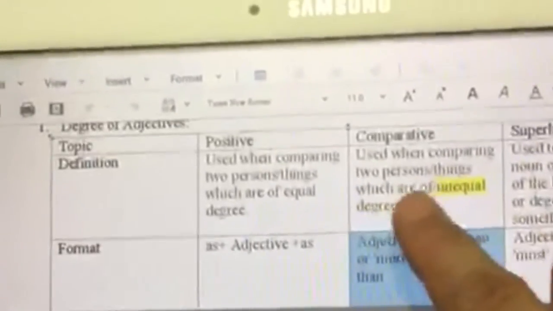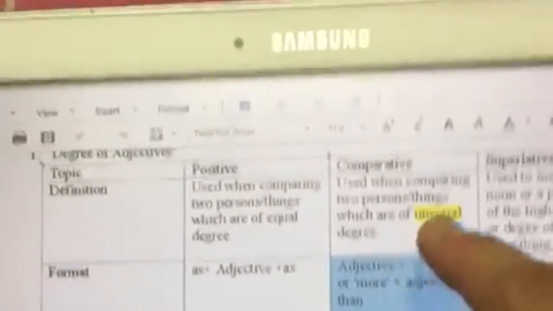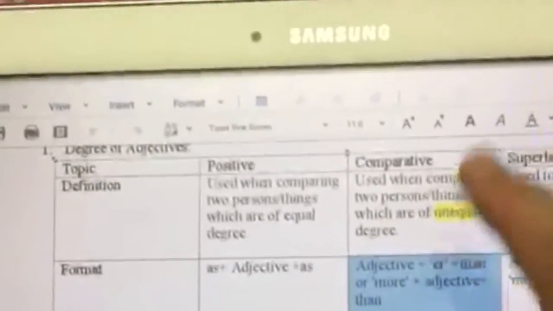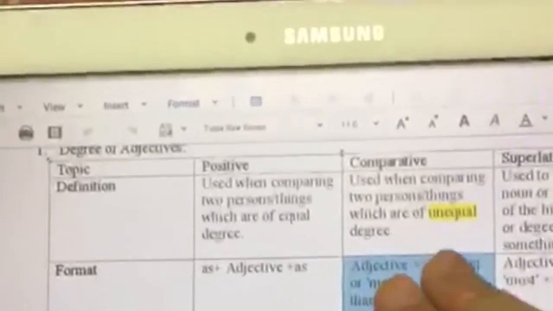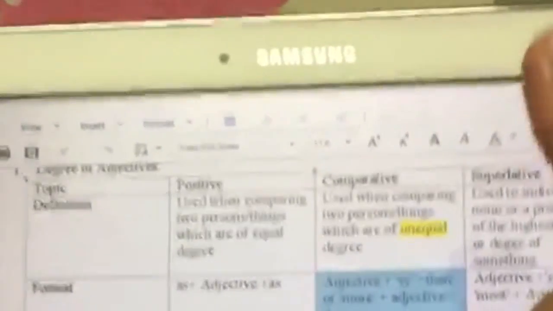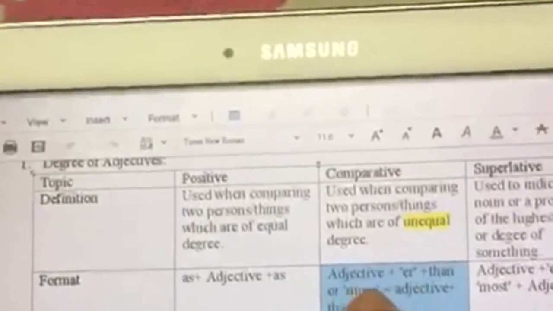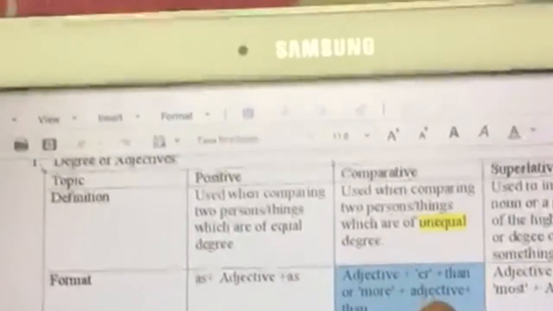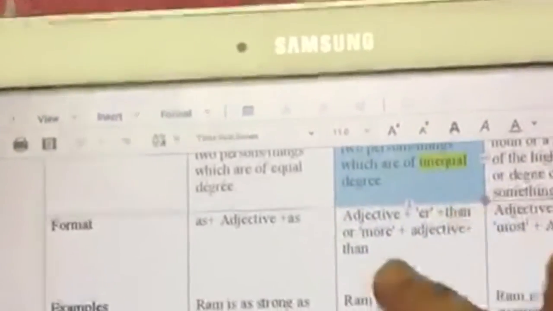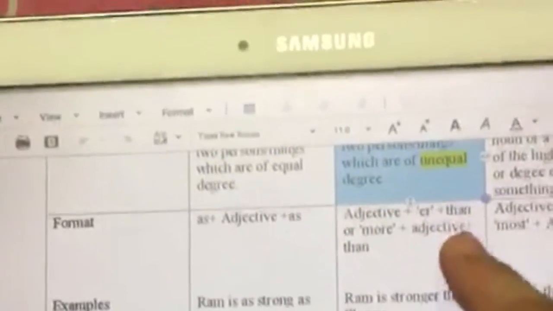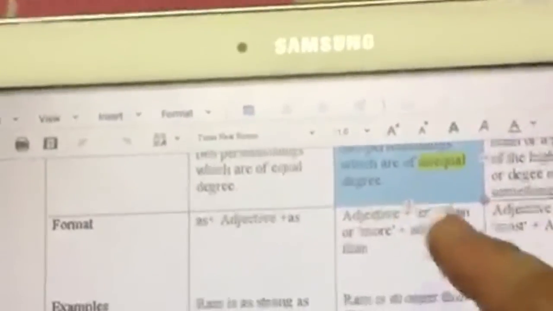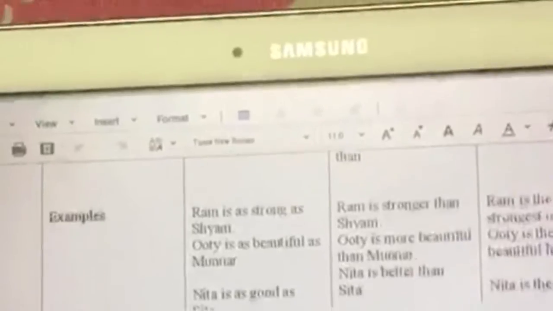Suppose now we want to compare two persons or things which are of unequal degree. That situation is called the comparative degree. And how do we use adjectives there? We use adjectives in that case in basically three ways. One is we add er to the adjective plus than, or we add more in front of the adjective, that is more plus adjective plus than. The third case is when we don't do either of this, that is we don't add er, neither do we add more in front of the adjective. Adjectives such as good fall in this category.